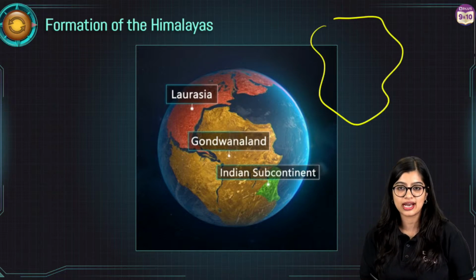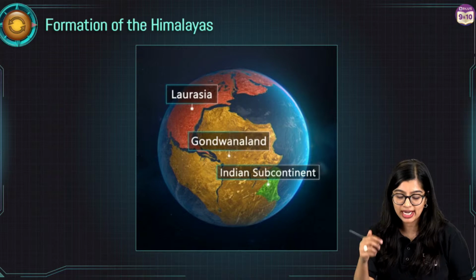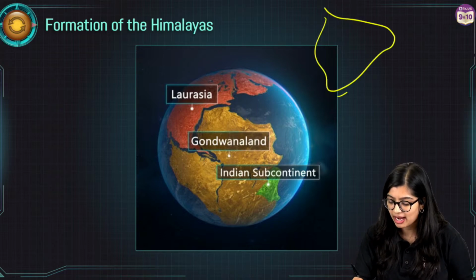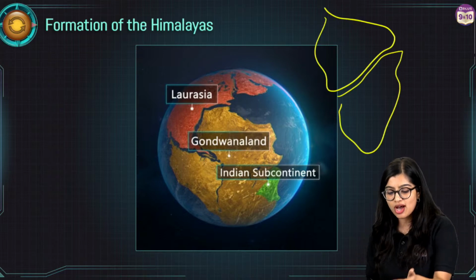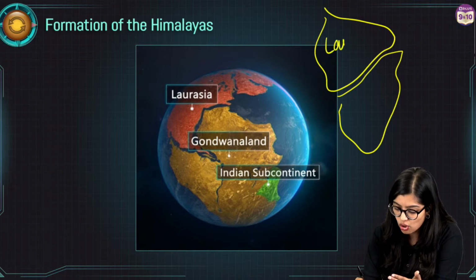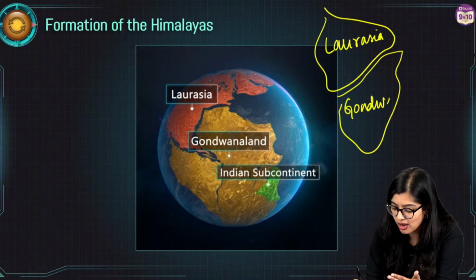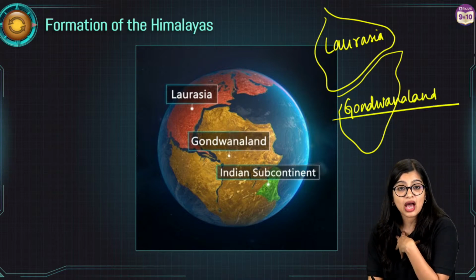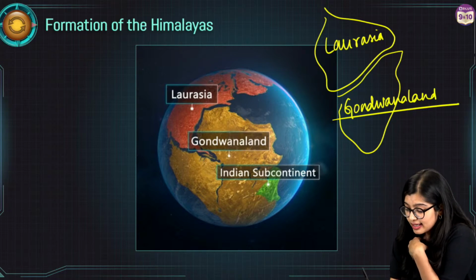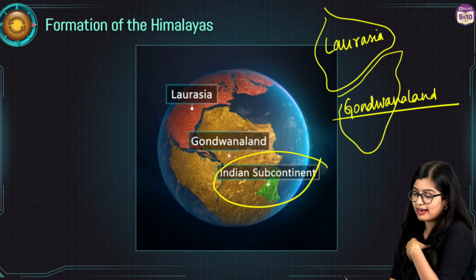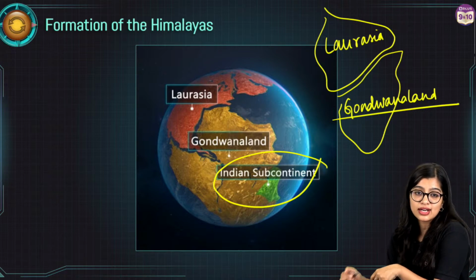This is your Pangaea. I'm just roughly drawing. Now this eventually became two. Your northern part was called Laurasia. Southern part was called your Gondwana land, or Gondwana. Now our country India is here in the Gondwana land.